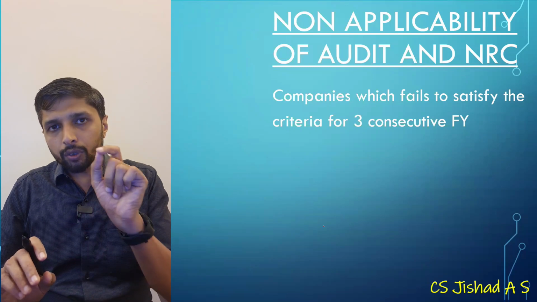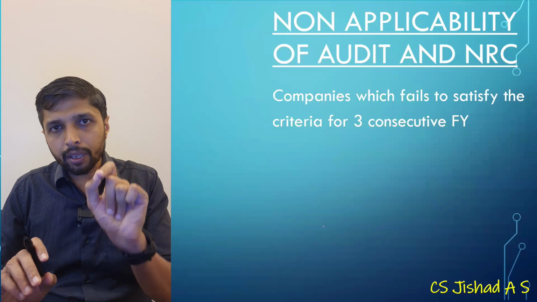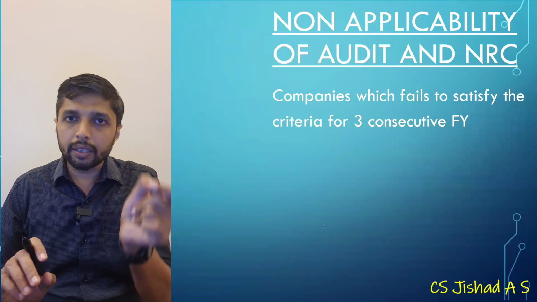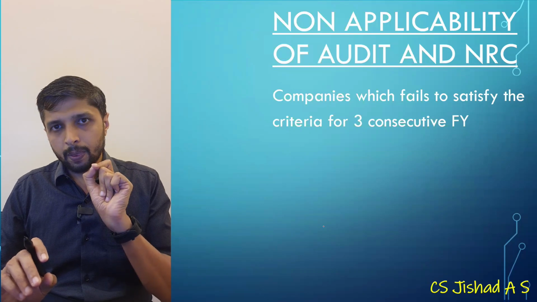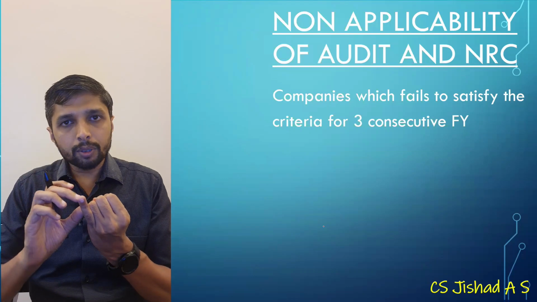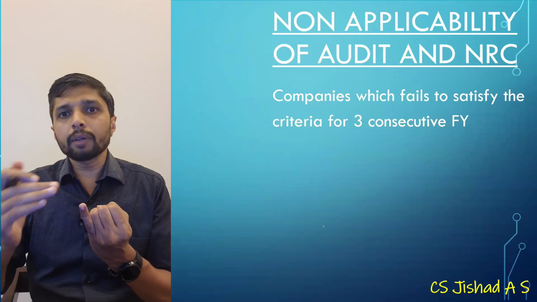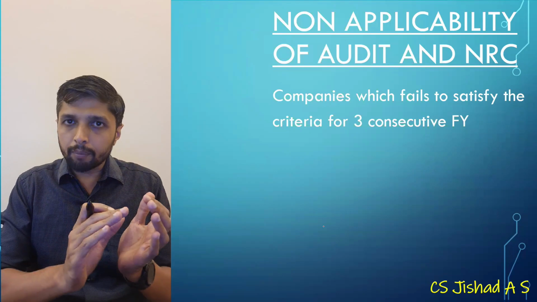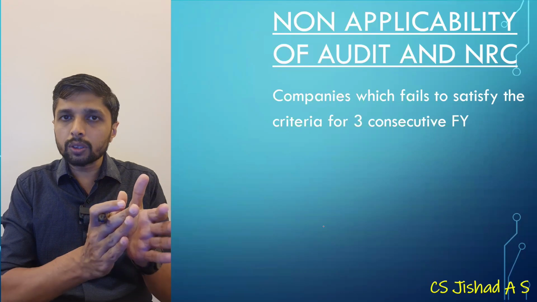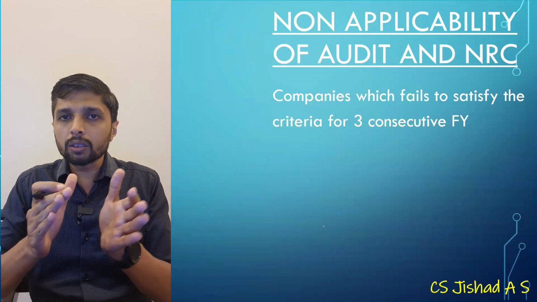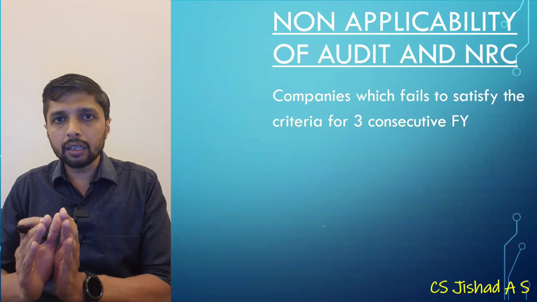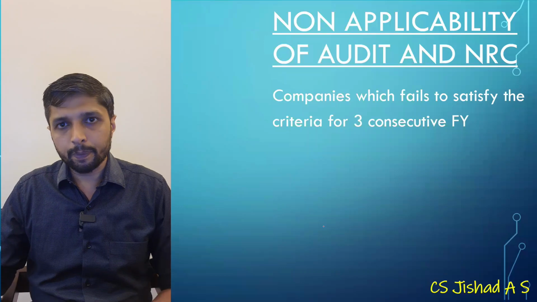So the provisions of audit committee, NRC and independent directors will not be applicable to such unlisted public companies till it meets the criteria again. Once the provisions are applicable, the concept of independent director, audit committee and NRC will be applicable. After that, if these thresholds are not met through 3 consecutive financial years, the provisions will not be applicable till it meets the criteria again.